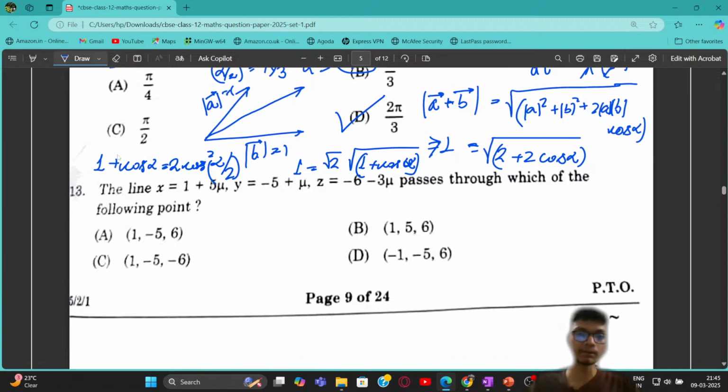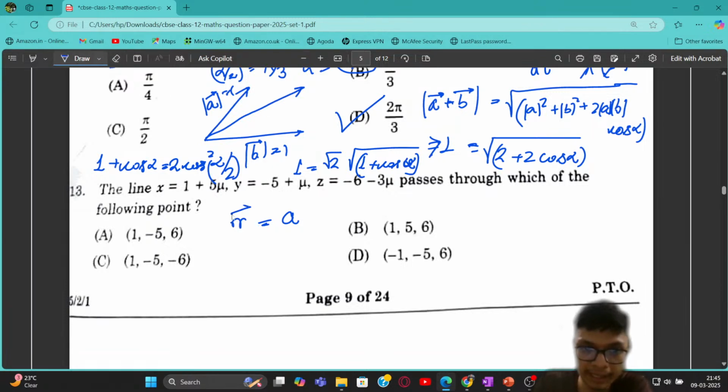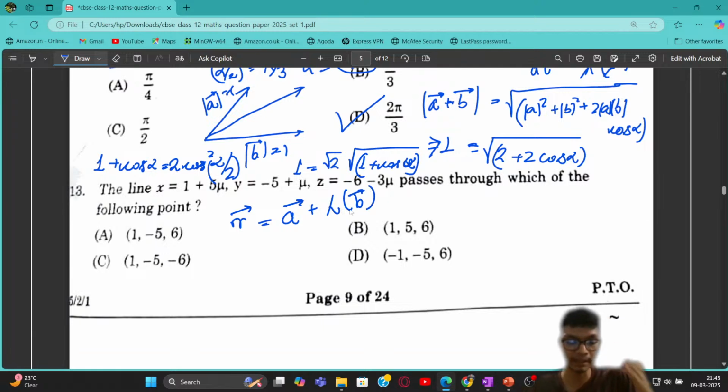Just looking at the next problem, it is a question on a line. It says that this particular line is passing through which particular point. If you recall the definition, the vector equation of a line is given as r vector equals the position vector of a point on that line plus lambda times the direction vector, or direction ratios, along which the line is directed, right?